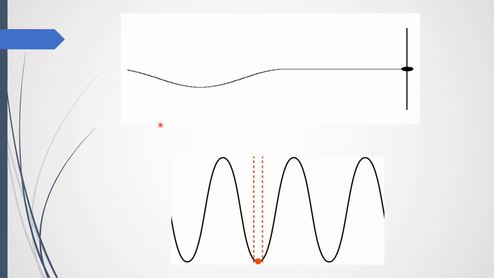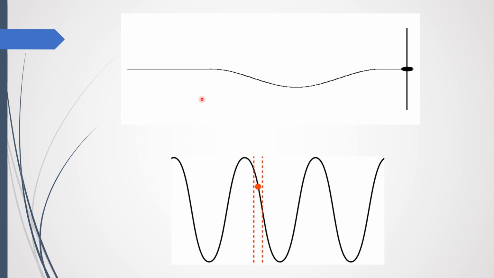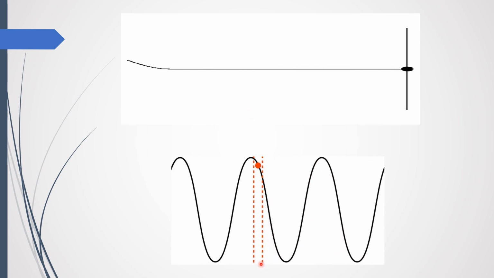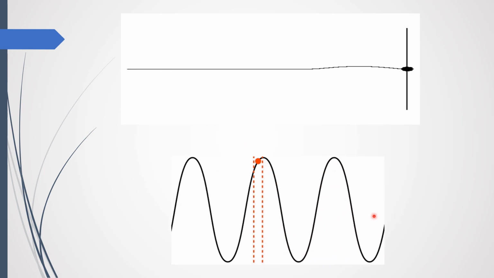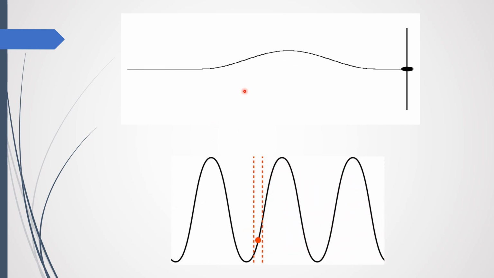So here we have a diagram in which one end of a string is fixed, while at the other end we are creating an up and down jerk. You can see that when the string is moved up and down, a curve or a hump is produced, and this hump will propagate along the x-axis. Since the force is applied vertically, the particles of matter start vibrating vertically. From this diagram you can see that the wave is moving along the x-axis, but the particles are vibrating along the y-axis.